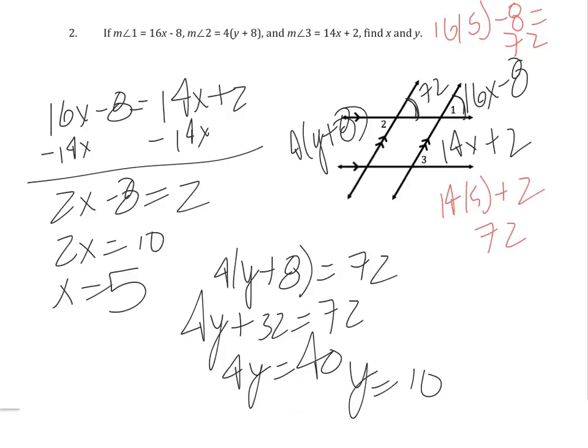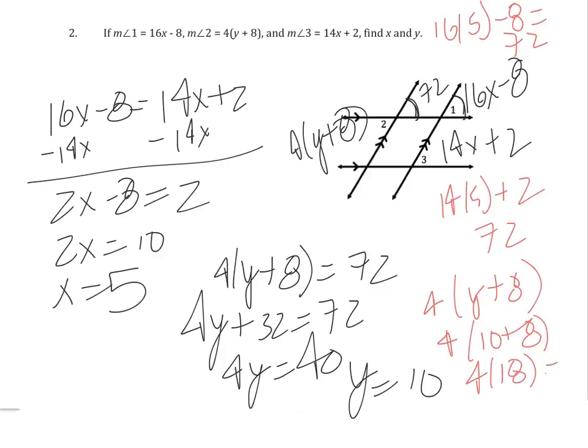If y is equal to 10, I would do 4 times 10 plus 8, and it winds up to be 4 times 18, otherwise known as 72. So all these angles are equal. Let's take a look at the next one.